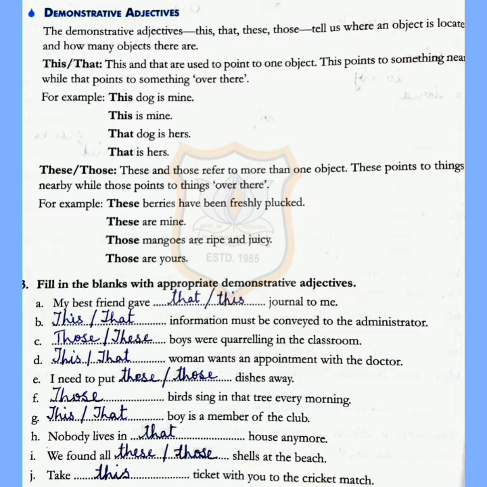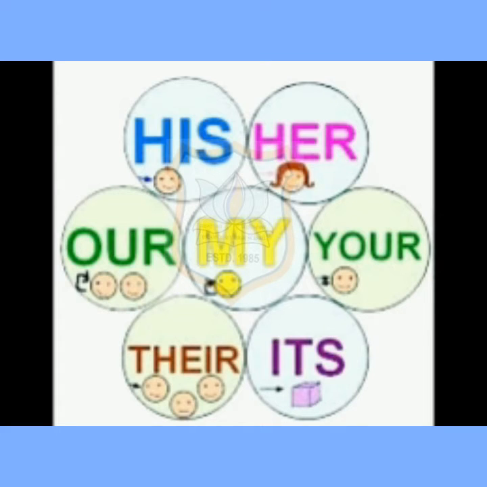Next, we found all these or those shells at the beach. Last one, take this ticket with you to the cricket match. In this exercise, there are so many options given, this, that, those, these. So you have to write only one out of them. Is that clear, children? Now we move on to possessive adjectives.